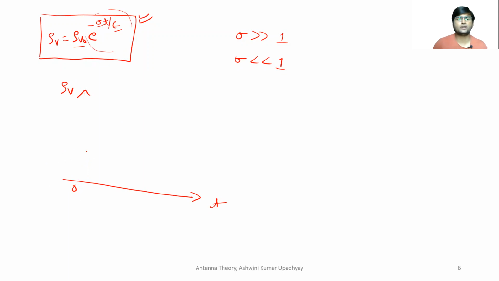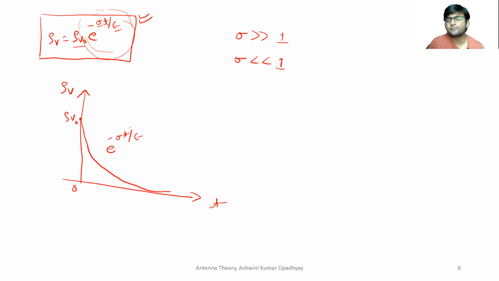Let me draw it a little further. And when you increase the time, this is going to be exponentially decreasing with time. So the plot will be like this, right? E to the power minus sigma t upon epsilon.